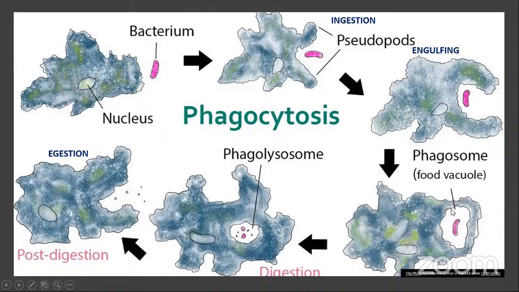Amoeba ingests the food particle and some water also. In this food vacuole, digestive enzymes will be released. These digestive enzymes break down the particle, and the broken down particles can be diffused throughout the body.